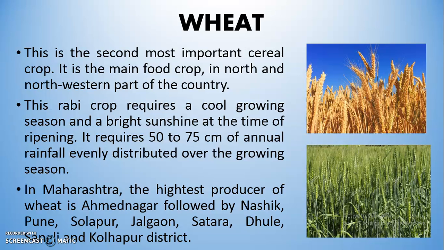So now we will see where these are grown in Maharashtra. In Maharashtra, the highest producer of wheat is Ahmednagar, followed by Nasik, Pune, Solapur, Jalgaon, Satara, Dhule, Sangli and Kolhapur district. So the largest wheat producing district in Maharashtra is Ahmednagar.